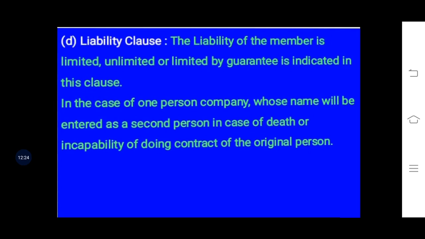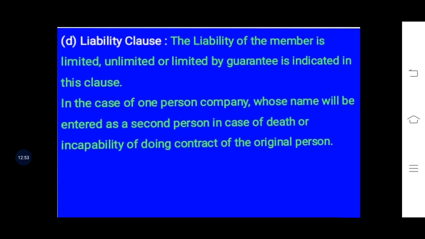Now in the first clause we saw the name clause, in which the company will have to mention its complete name, and the name should not match with the name of any other registered company of India, and the name should not be inconsistent with the country's welfare.